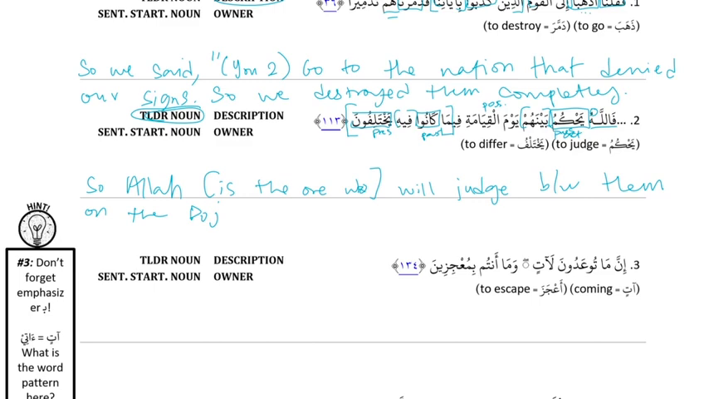In regards to what? We're naturalizing the TLDR. So ma translates as what, and then they used to differ. Right, kana plus present is used to. So what they used to, and yakhtalifu means to differ, and then what are we gonna do with fihi? Just differ about, because the 'he' is an awkward pronoun. We don't say differ about it. We just say what they used to differ about.